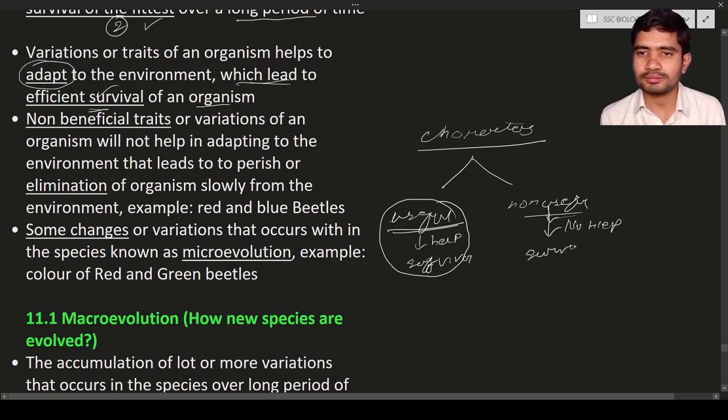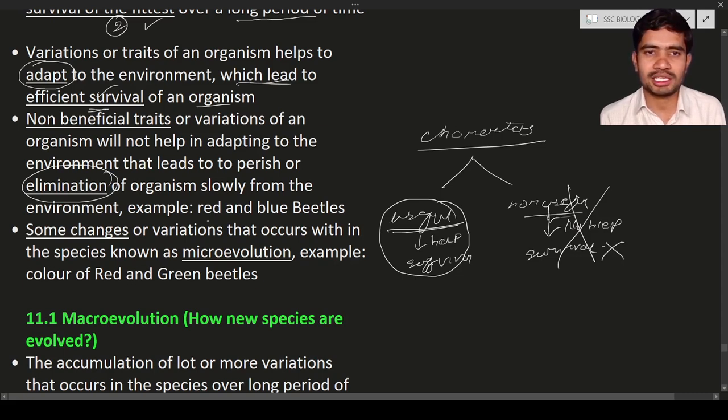So what happens if there is no proper help from these variations for survival? Nature will not make the organism survive. After a few generations, or after a short period of time, these organisms are going to die. They will perish from nature. This is known as the slow elimination of the organism from the environment.